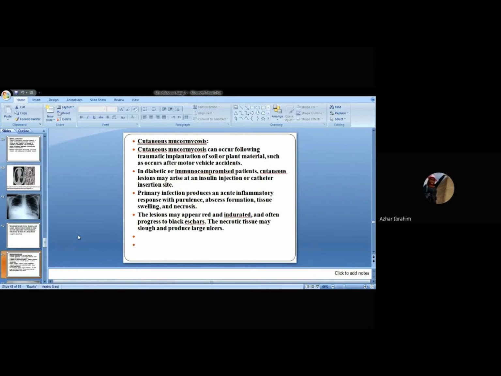Of course, there is implantation from soil, for example, from the source itself of the traumatic substance, causing the symptoms. But they found that the most common group of patients who develop cutaneous mucormycosis are those exposed to motor vehicle accidents.